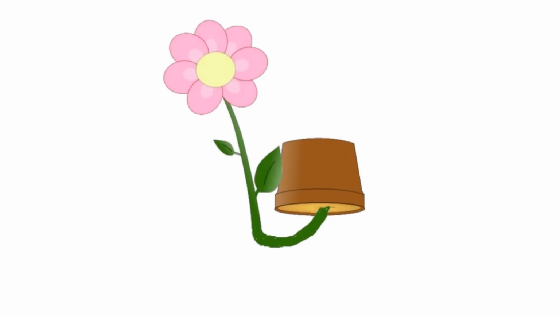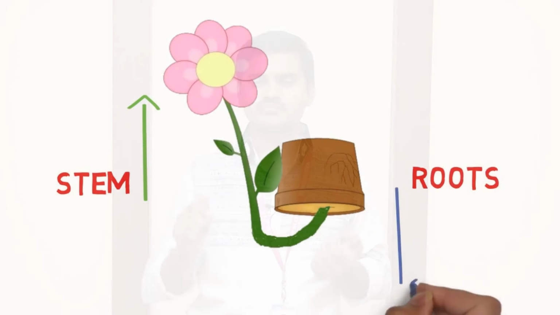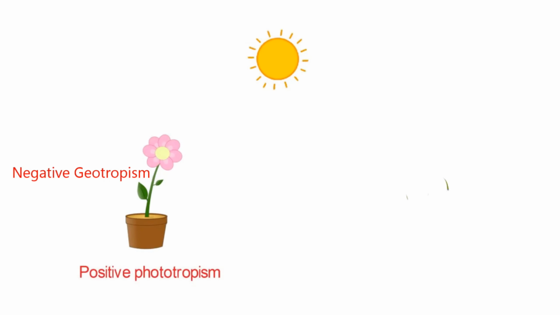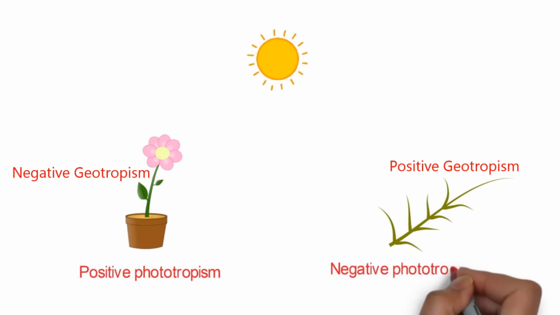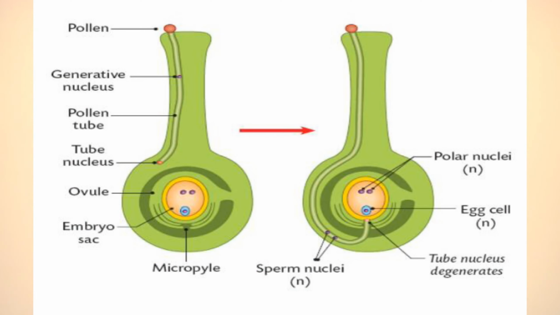In this example, if you sow the seed and turn the pot upside down, what happens? The stem takes a U-turn, whereas the roots take the downward direction. It means the shoot always shows negative geotropism and positive phototropism, whereas the root shows negative phototropism and positive geotropism. In the same manner, during pollination, the pollen tube entering the ovule is a sign of chemotropism.